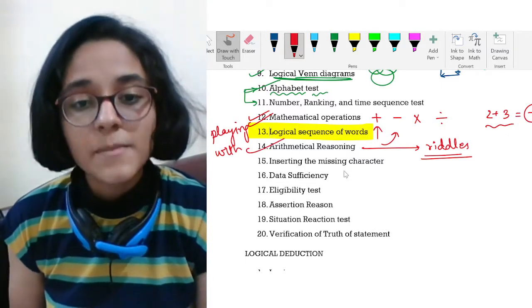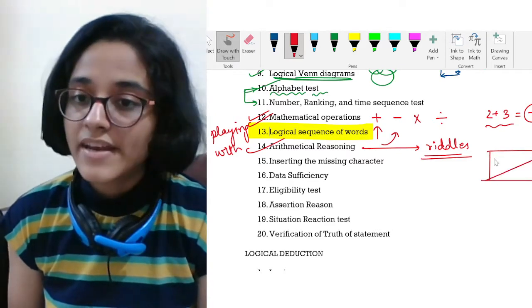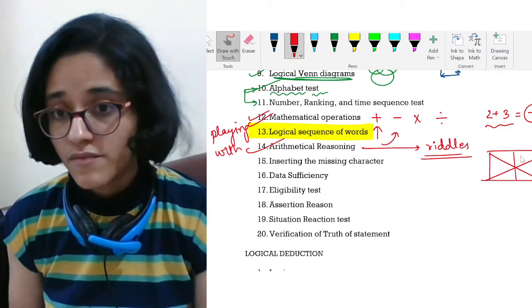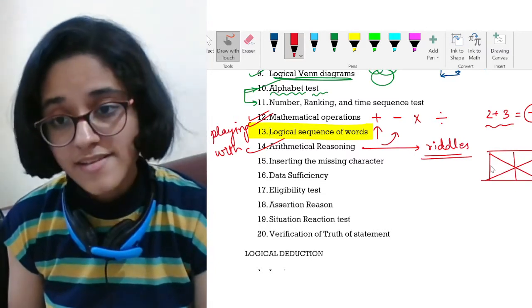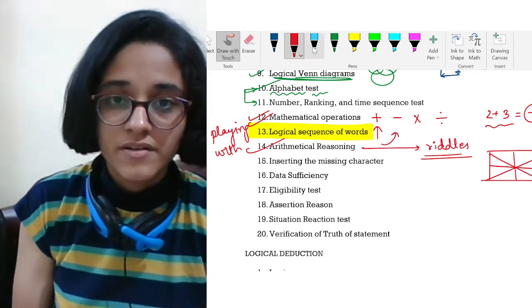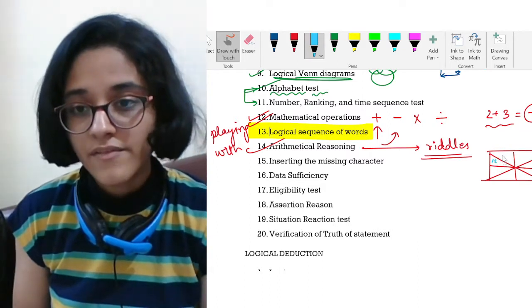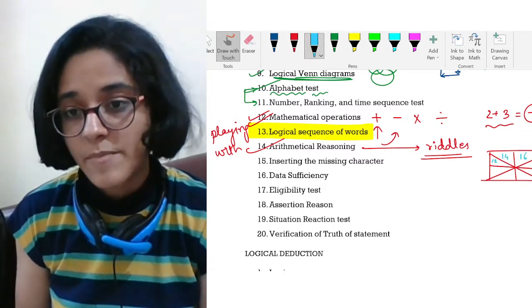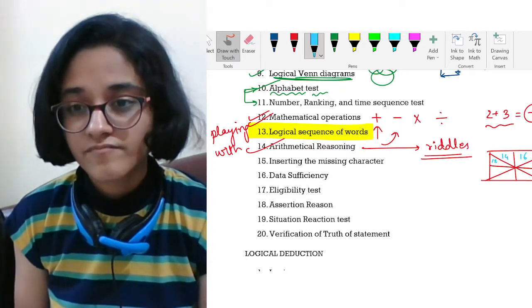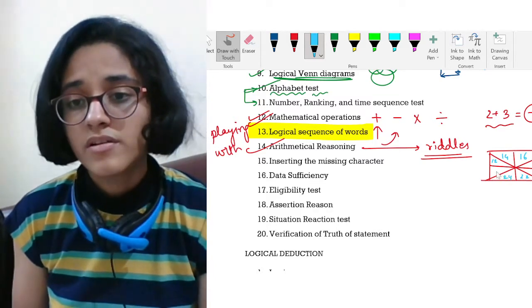Next we have inserting the missing characters. I am making a square. I'm dividing it into 4 triangles. Now it becomes 6 triangles. Now it becomes 8 triangles. I'm writing numbers over here. Are these triangles important? Not at all. I'm writing 12, 14, 16, 18, 20, 22, 24. Tell me what is this?